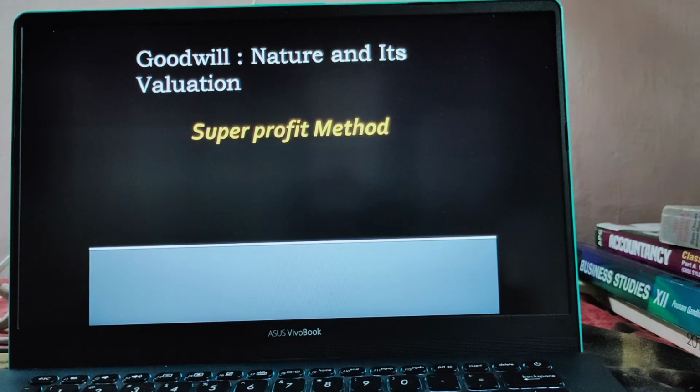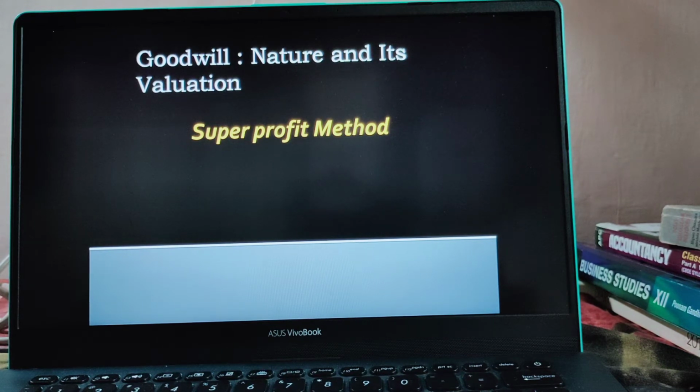So class, before going through the chapter and all its treatment, we must understand the meaning of super profit, what exactly super profit means. Through its name itself, please try to understand the point. Super profit is the excess of average profit. Listen carefully. Super profit is the excess of average profit over normal profit. So, under this method, goodwill is calculated on the basis of super profit.